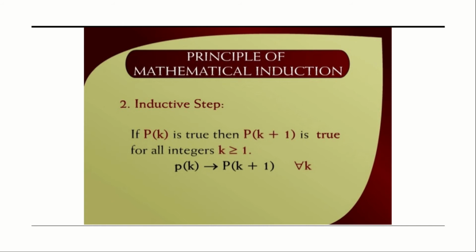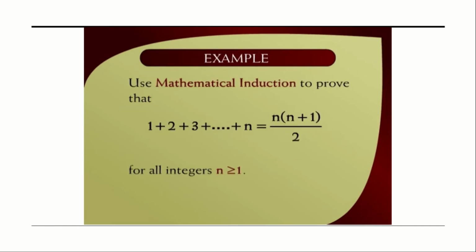So these are the steps of the proof we have to consider while solving the problem. First, we have to assume n equal to 1, that is the basis step. And second, in the inductive step, we take P(k) implies P(k+1), because if k is any natural number, then k plus 1 will also be a natural number and both will be true for all natural numbers.